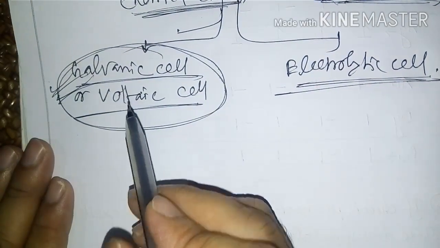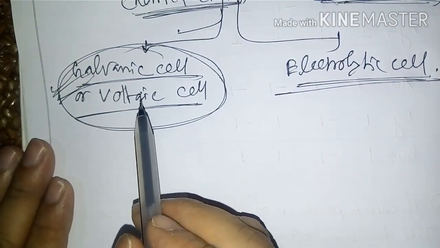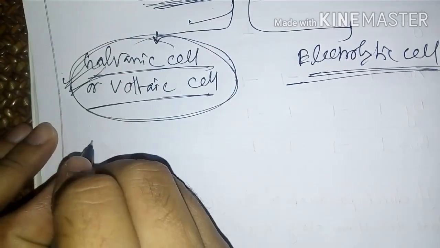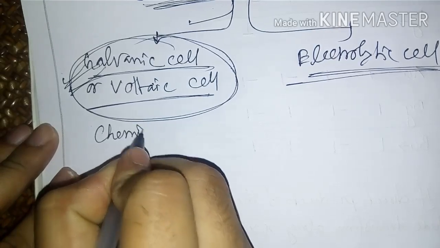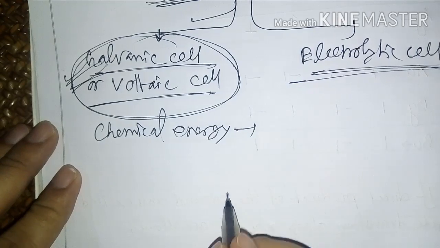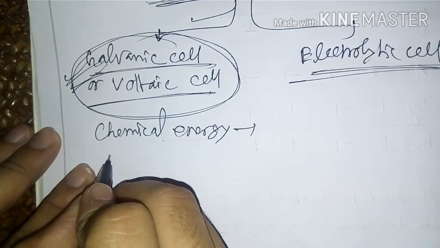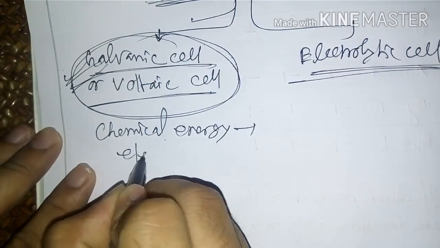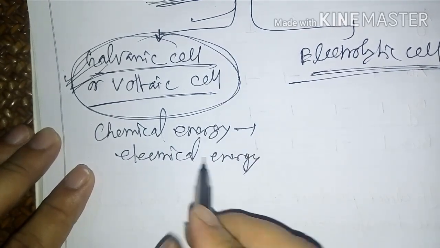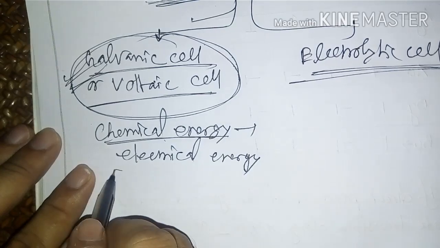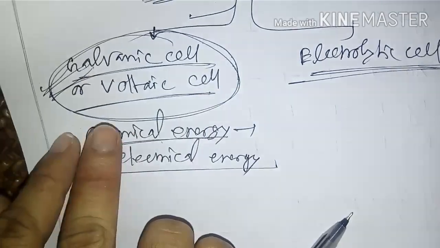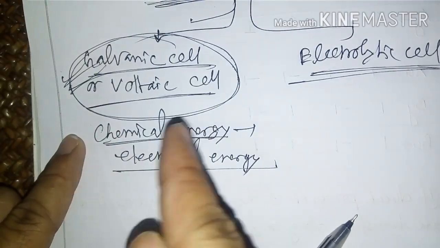What is a galvanic cell? A cell in which chemical energy is converted into electrical energy. So in this galvanic cell or voltaic cell, chemical energy is converted to electrical energy.